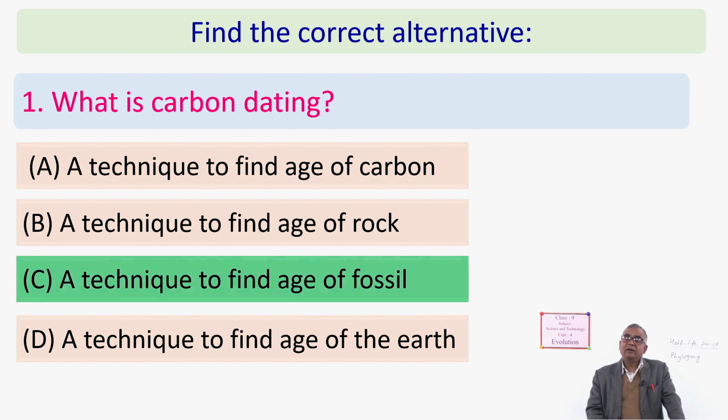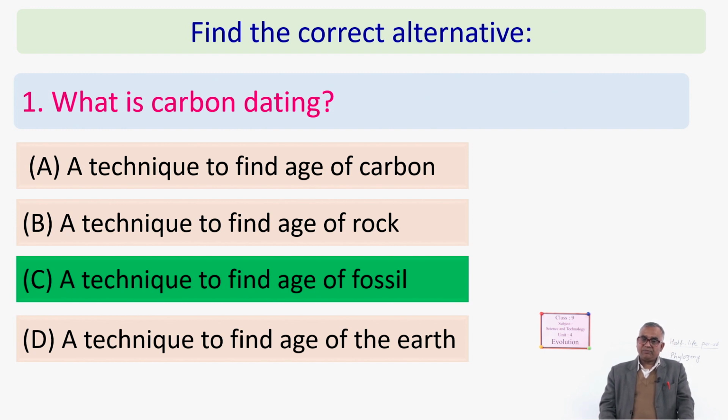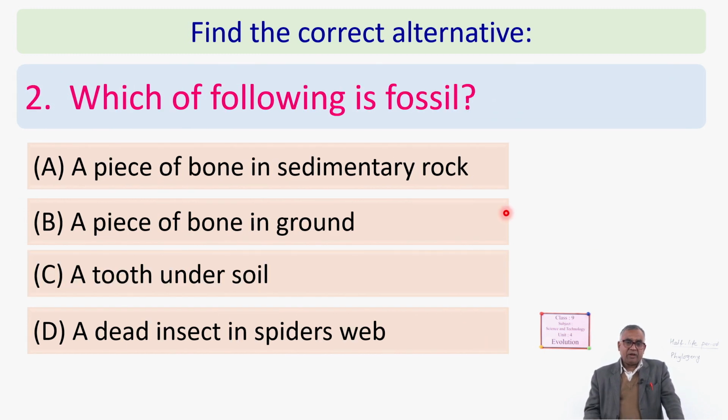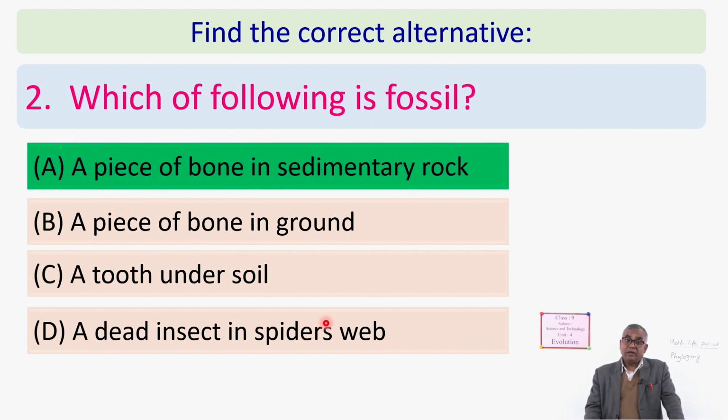Now compare. If you have ticked that, it is correct. Because carbon dating can be done to find the age of fossils or those rocks which have fossils. So only rocks cannot be used. You may get confused here. Which of the following is a fossil? A piece of bone in sedimentary rock, a piece of bone in the ground, a tooth under soil, a dead insect in a spider web. So your answer is it? If so, then okay, it is a piece of bone in sedimentary rock.